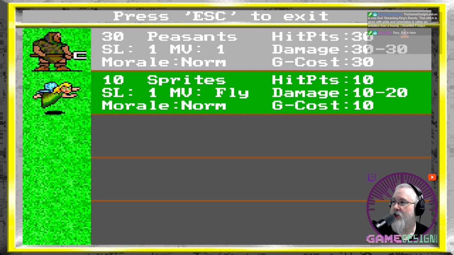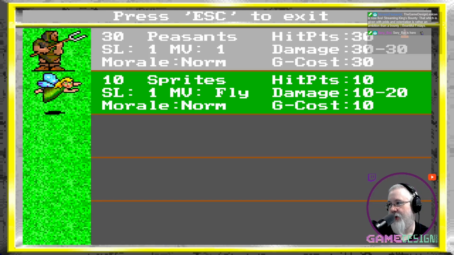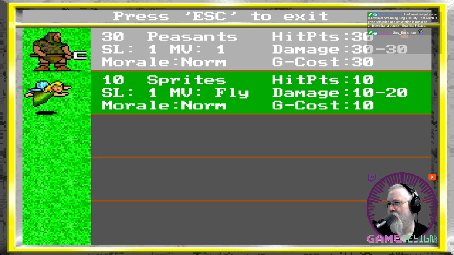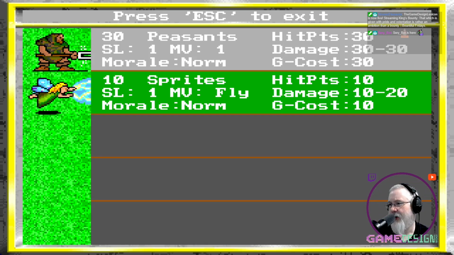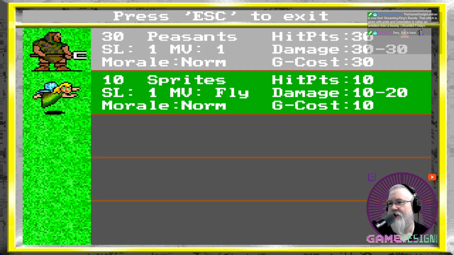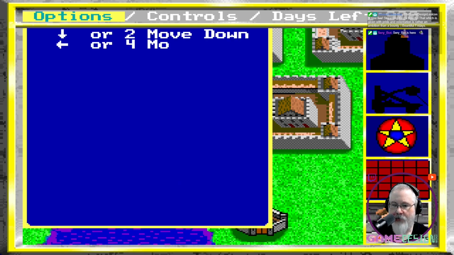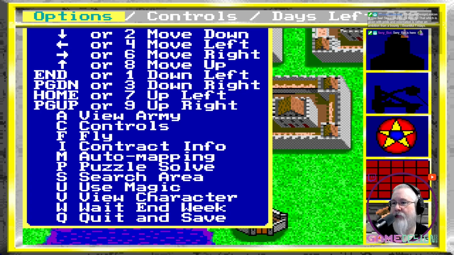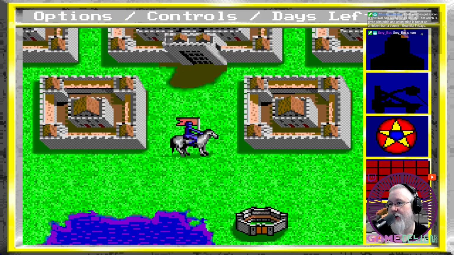The damage they do is 30 to 30 and 10 to 20. G cost is how much they cost per unit, I think. Then their morale. My sprites fly, and I believe they also have ranged combat, so that's always good. If I only had flying creatures, I could choose fly, but I don't.